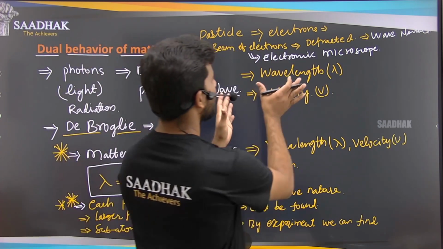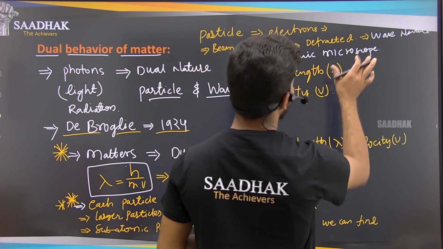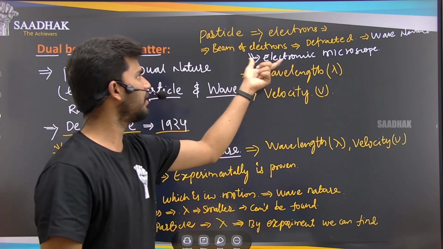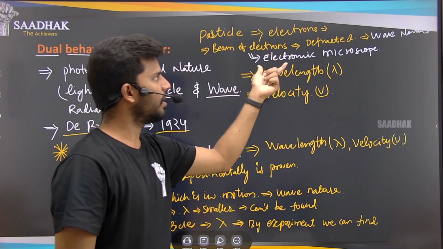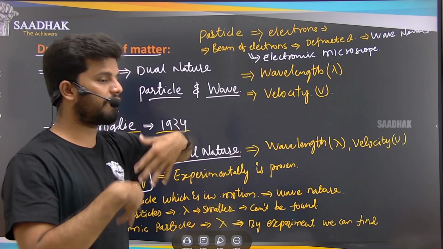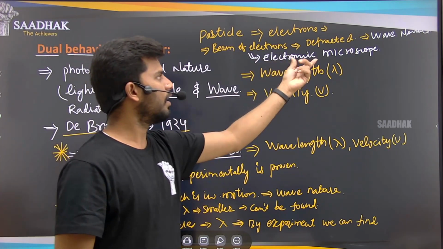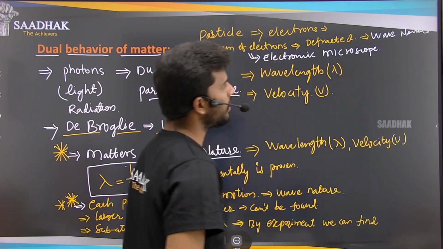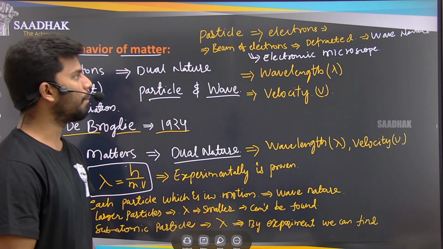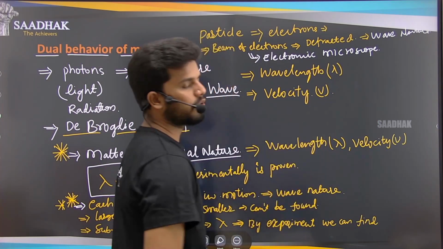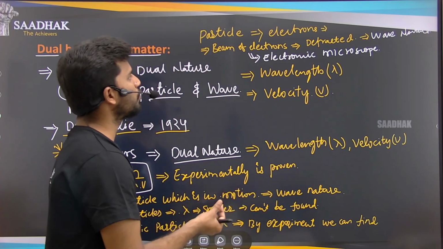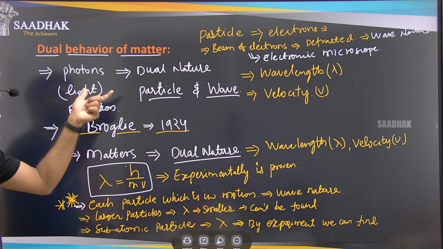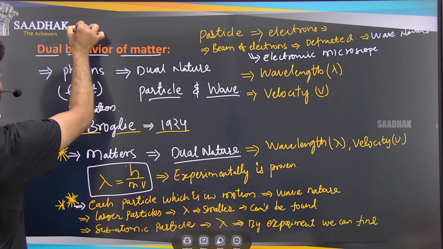It is not the electrical microscope, it is electronic, meaning we use the properties of the electrons, how they are diffracted, and depending on that we use the microscope. The capability of this microscope is very huge compared to the regular microscope that we have. The normal microscope works on the wave nature of light.